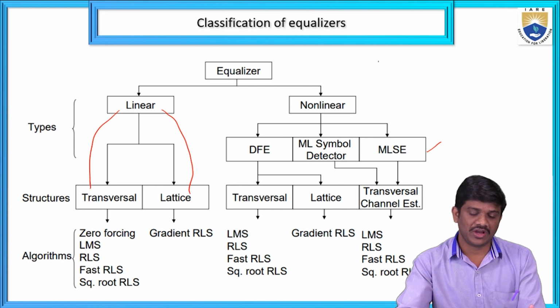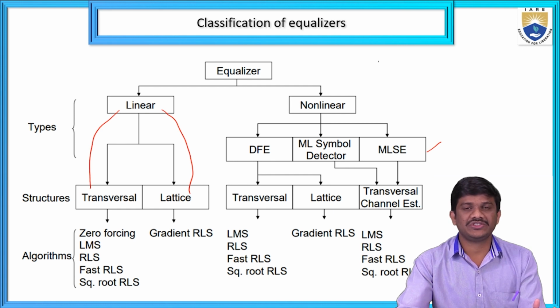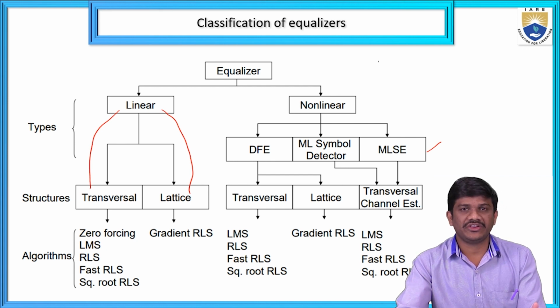These are the three non-linear equalizer types. Coming to structures for the non-linear equalization, one is a non-linear transversal equalizer, and second one is a non-linear lattice equalizer. Third one is a non-linear transversal channel estimation. These are the structures for the non-linear equalization.